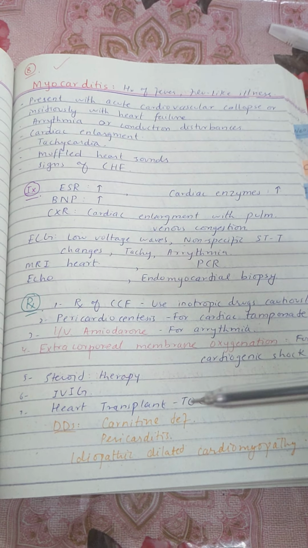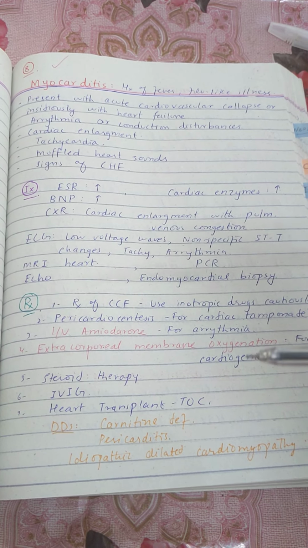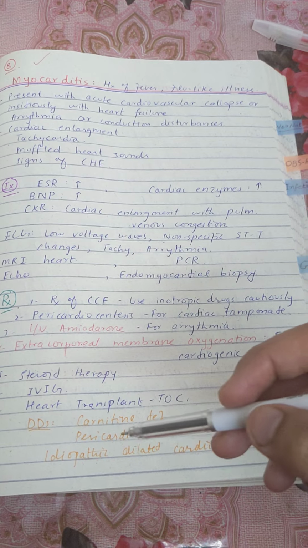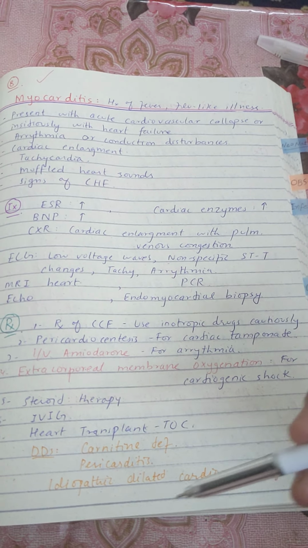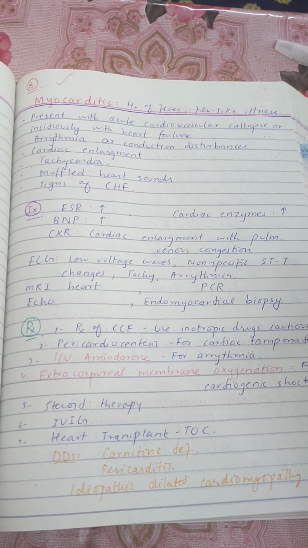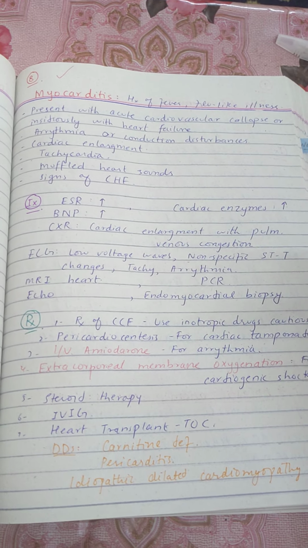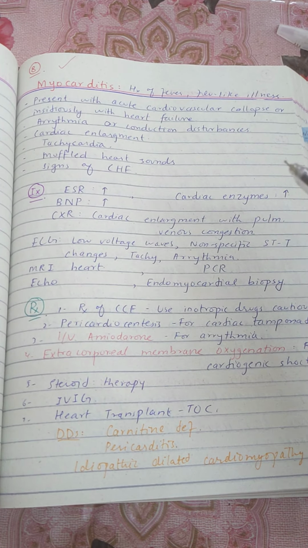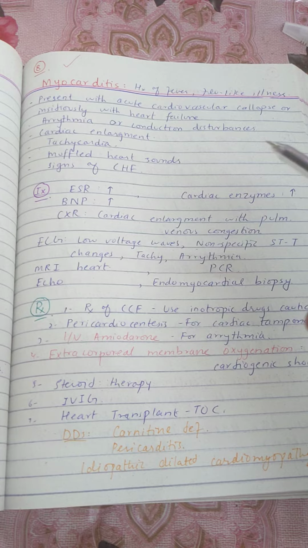And the DDs or differential diagnosis for myocarditis involve carnitine deficiency, pericarditis, and idiopathic dilated cardiomyopathy. So these are some of the DDs, so you need to keep these in mind, and this was all about the important points regarding myocarditis.